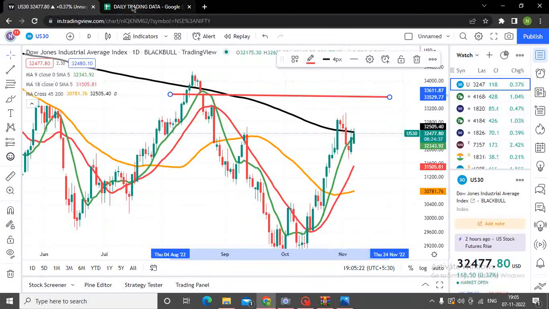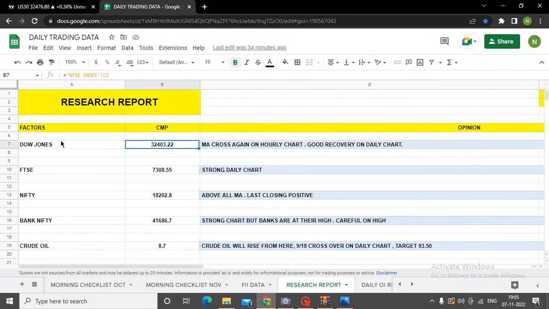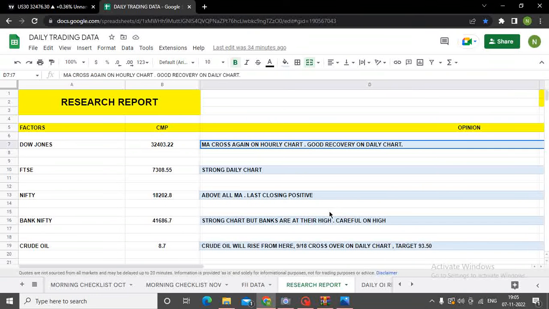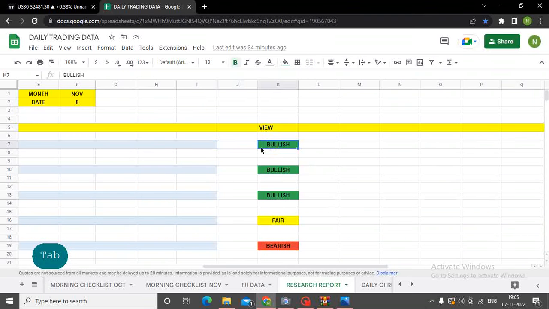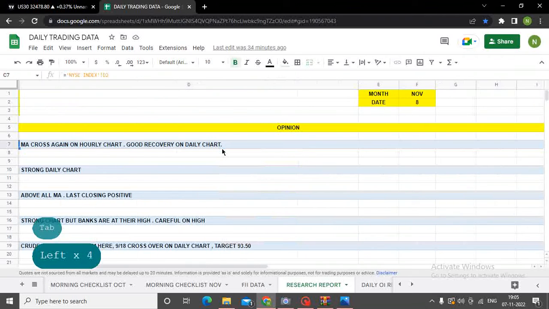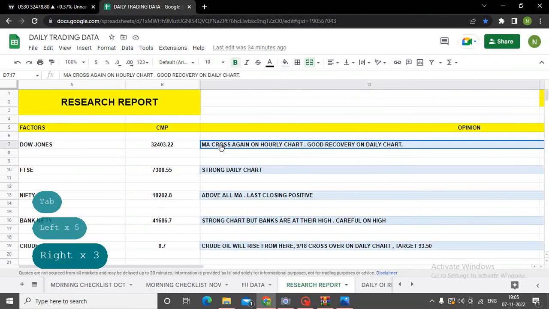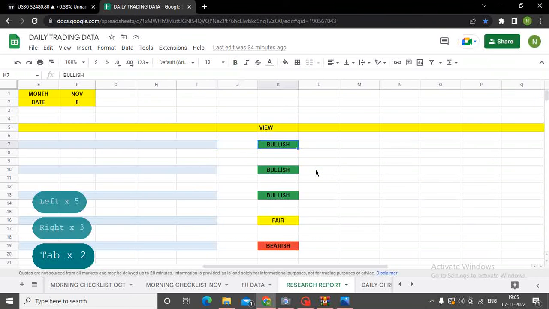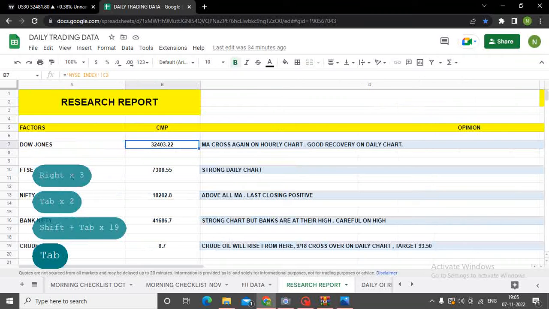So as we made a research report where we will write our comments, how and what we analyze the market, so that we can create a bullish or a bearish or a flattish view in the market. I've already mentioned that MA cross again on hourly chart and good recovery on daily chart. This is what I'm seeing on the charts. So I have kept my view bullish on Dow Jones.